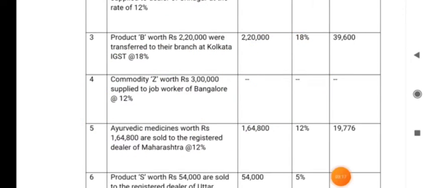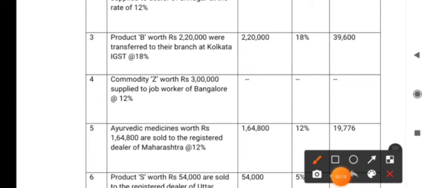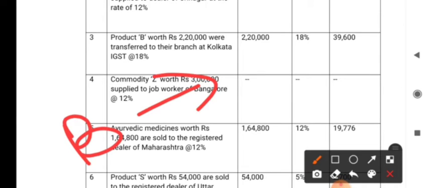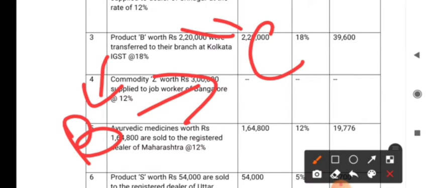Whereas, if the goods are transferred from one branch to another branch belonging to two different states, for example, the goods are supplied from Bangalore branch to Chennai branch. Both the branches relate to the same company. In such cases, even though these two branches belong to the same company, GST will be levied.